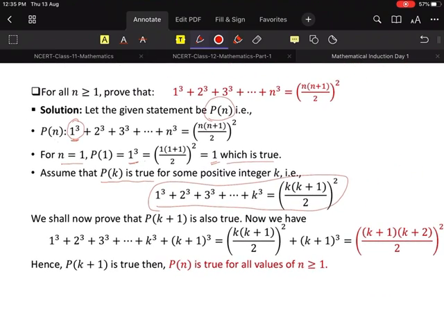Now, the next one. If this one is true, then Pk plus 1 has to be true. We shall now prove that Pk plus 1 is also true. Understood? So if Pk is true, then we need to prove that Pk plus 1 is true. Then only we can say that Pn is true. So now what do we have? 1 cube plus 2 cube plus 3 cube plus dot dot dot k cube plus k plus 1 whole cube. Everyone, yes or no? Pk was there, so the last term was k cube. Now k plus 1 is there, so the last term is k plus 1 whole cube. Yes, sir.